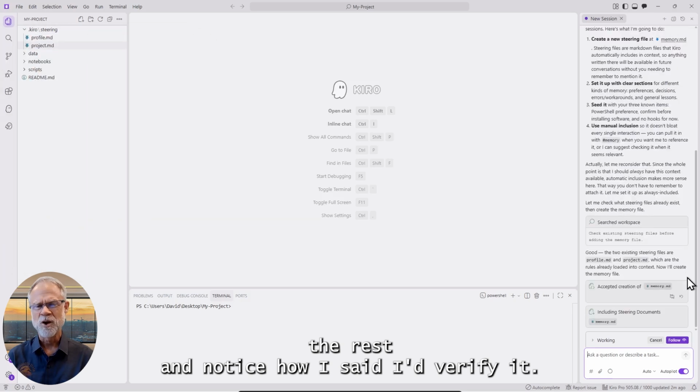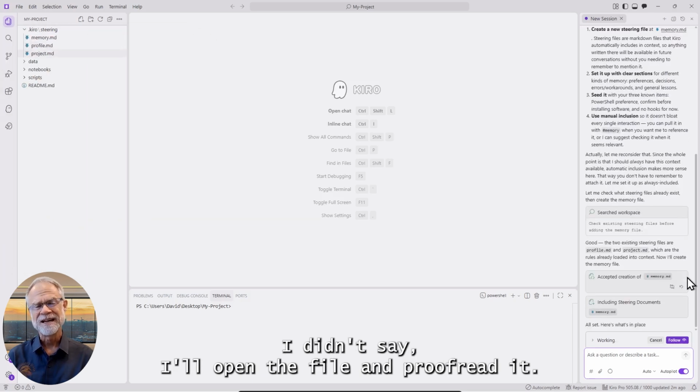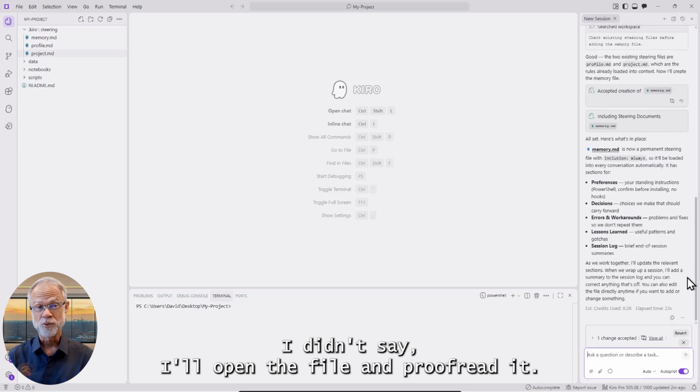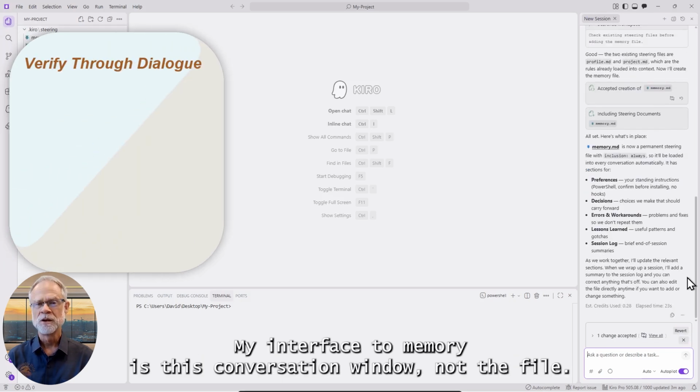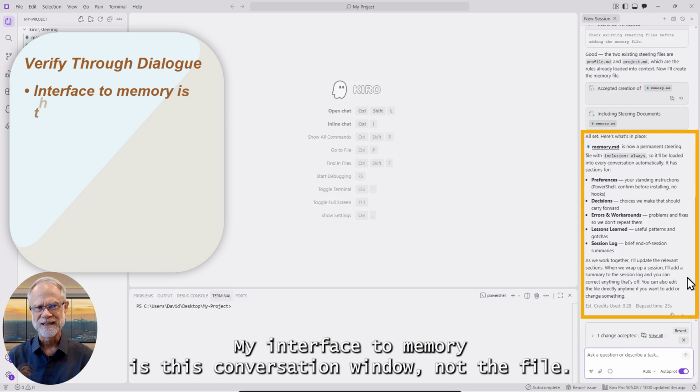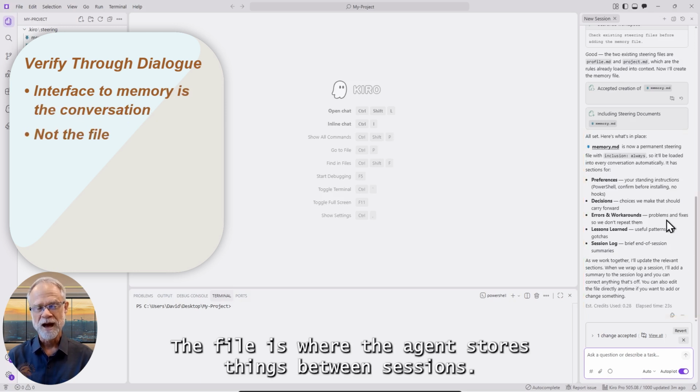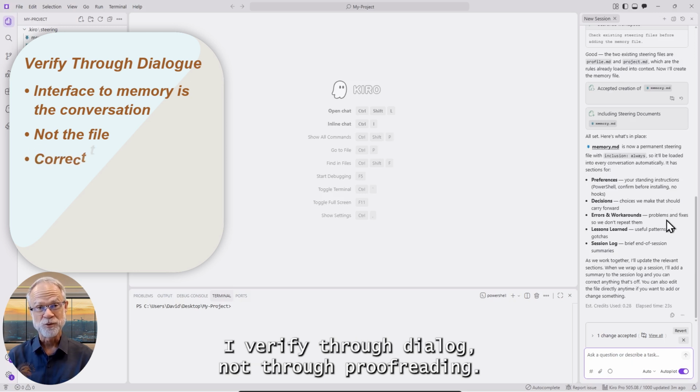And notice how I said I'd verify it. I didn't say, I'll open the file and proofread it. I said, tell me what you know and I'll correct you. My interface to memory is this conversation window, not the file. The file is where the agent stores things between sessions. I verify through dialogue, not through proofreading.